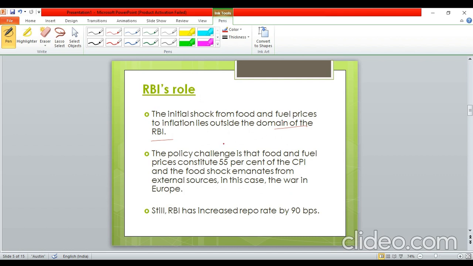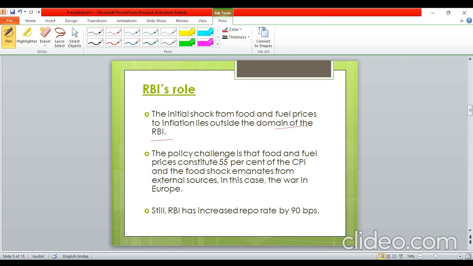And also, the policy challenge now is that कि ये जो food and fuel है, so these comprise 55 percent of the weightage in the CPI. और अभी ये जो फूड में जो इन्फ्लेशन हो रहा है, टू वर्सन द मैटर्स, this shock is not because of anything in the domestic economy. ये कोई domestic economy हमारे कुछ उसकी वजह से नहीं हो रहा है.